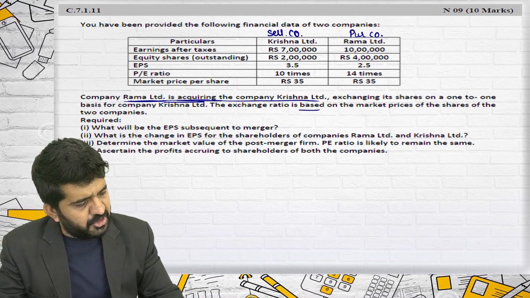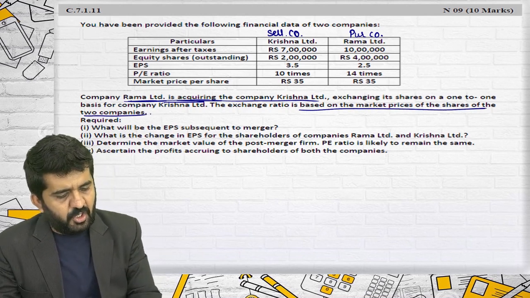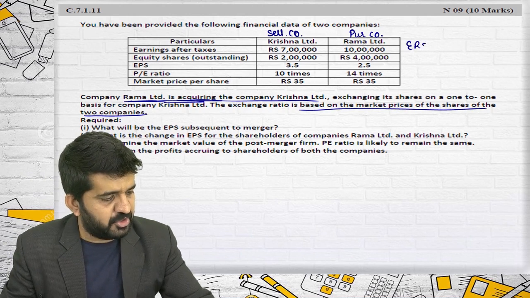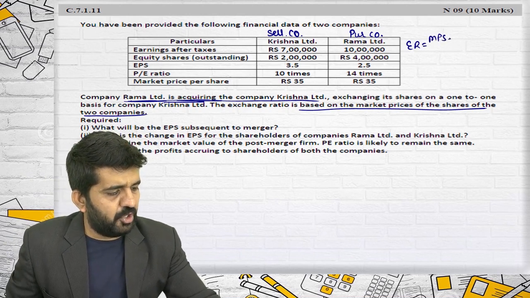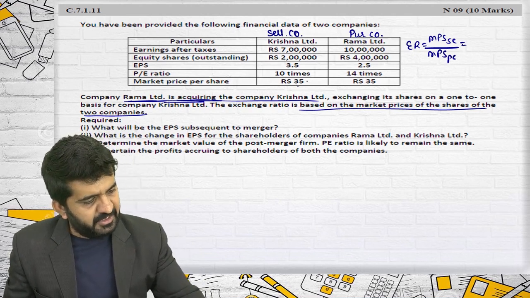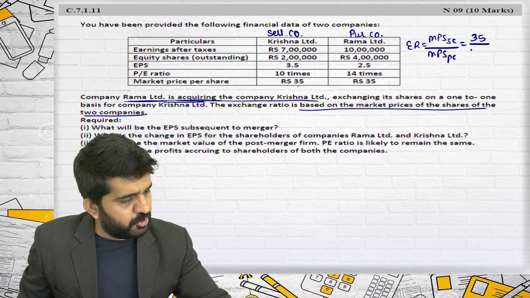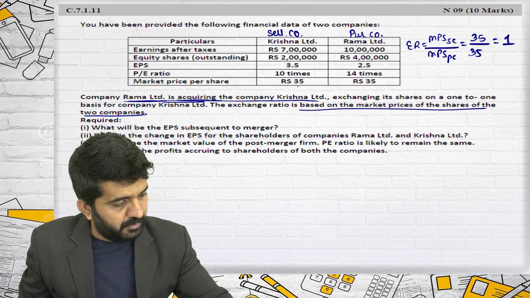The exchange ratio is based upon the market price of the shares of the two companies. Let me find out the exchange ratio. MPS of selling company divided by MPS of purchasing company. MPS of selling company is 35. MPS of purchasing company is also 35. Exchange ratio will be 1.